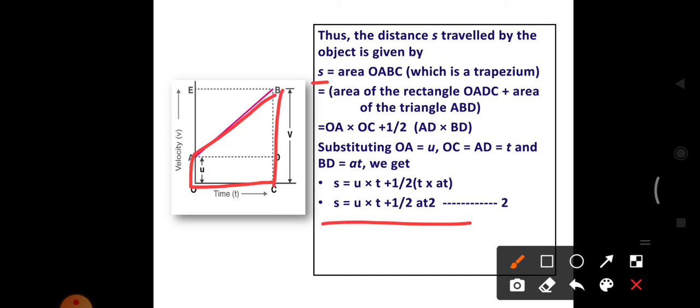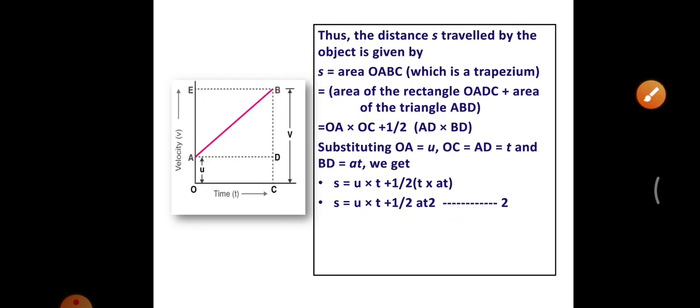Area OABC is a trapezium. This trapezium is divided into two parts: one is the area of the rectangle and the other is the area of the triangle.